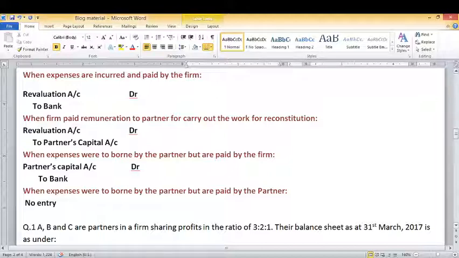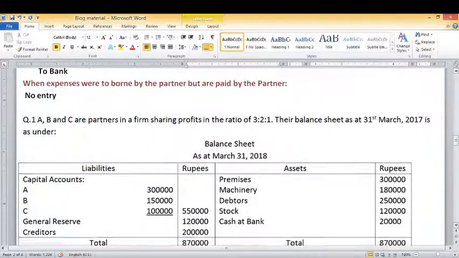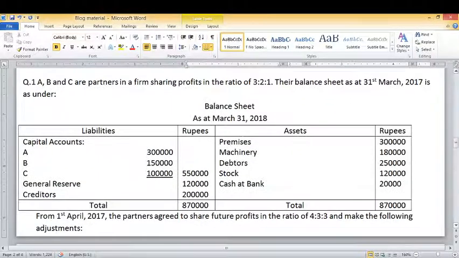Now the last situation, when expenses were to be borne by the partner and are paid by the partner. Under this situation, expenses are borne by the partner and he is paying these expenses, so there will be no entry in this case. Now look at some practical questions for preparation of the revaluation account.